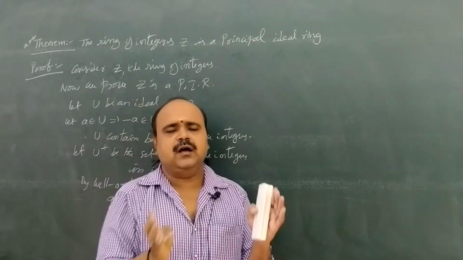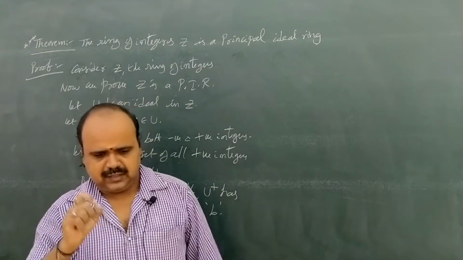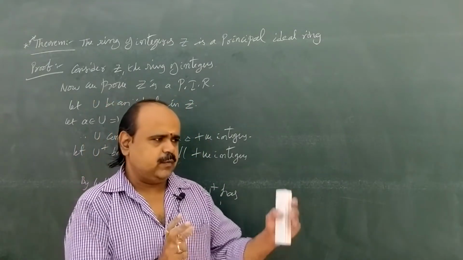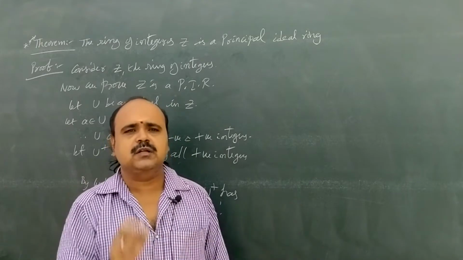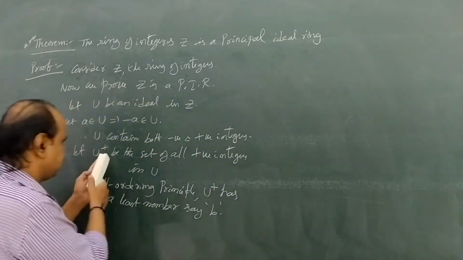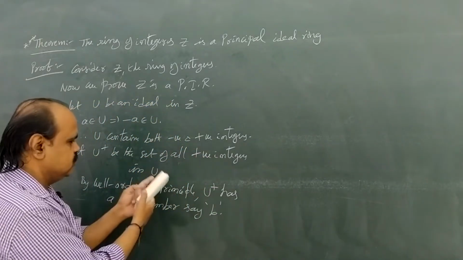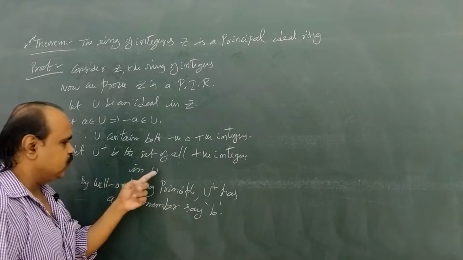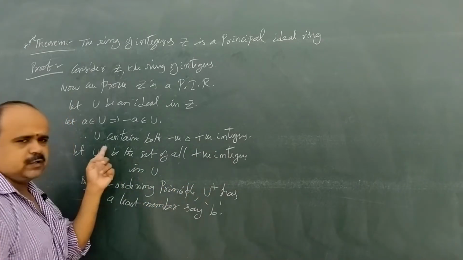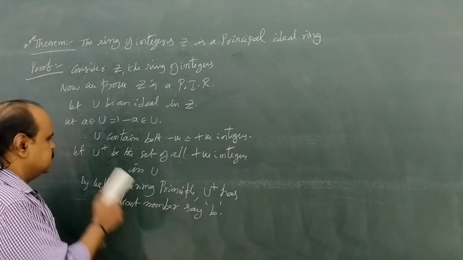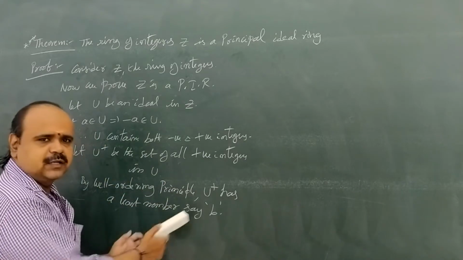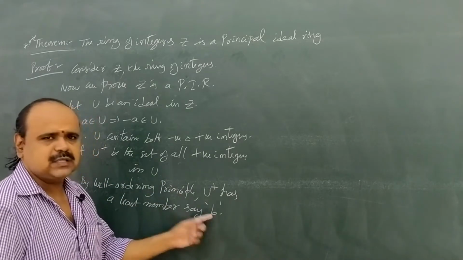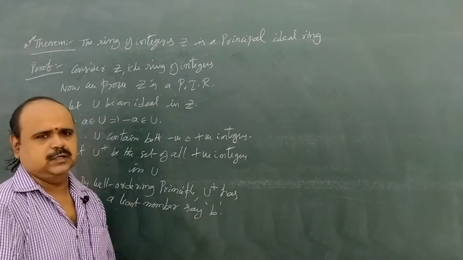Any non-empty set of positive integers has a least member. So by the well ordering principle, this U power plus also contains a least member small b. So b is the least member in U power plus.